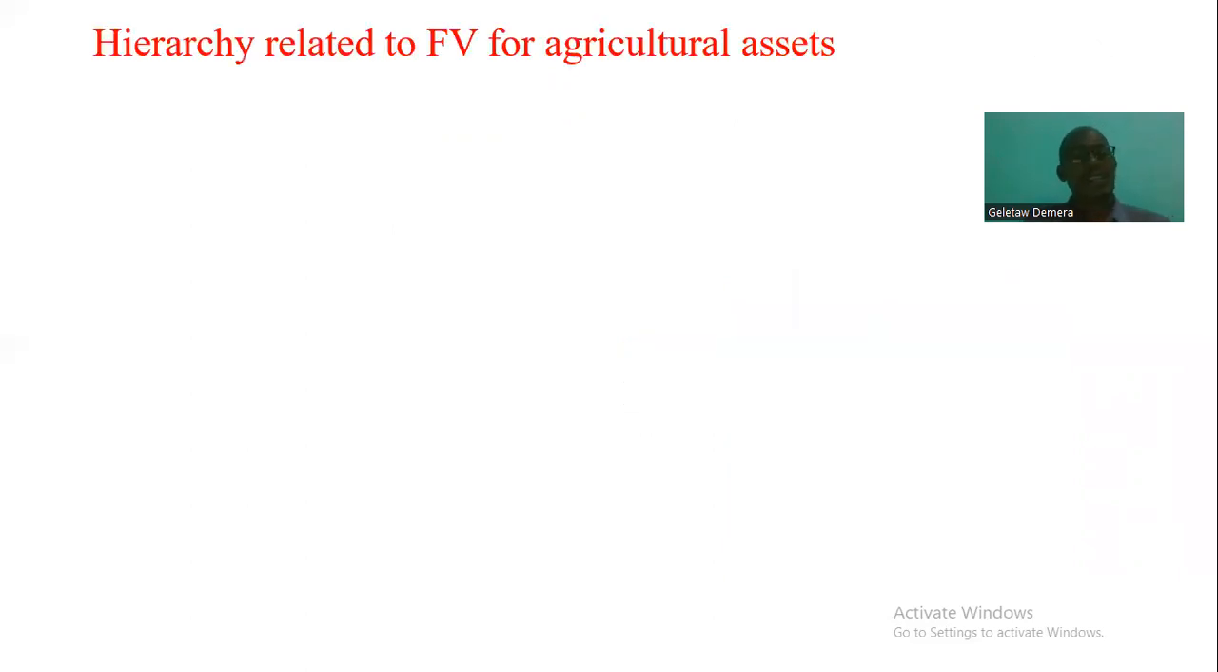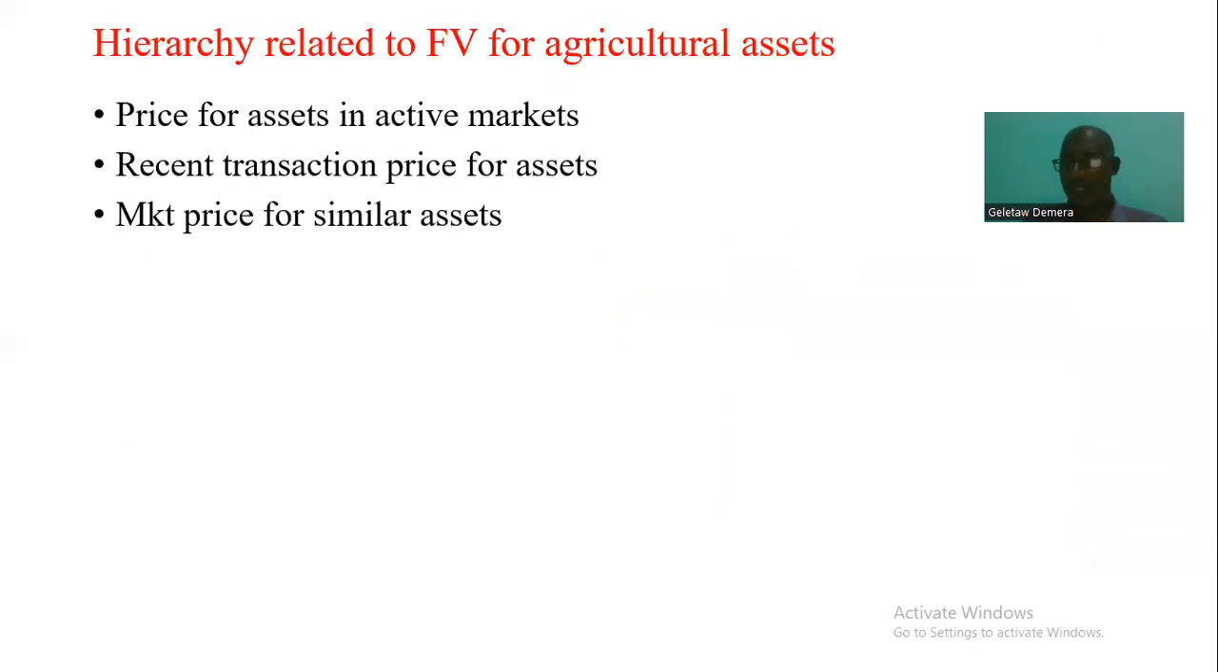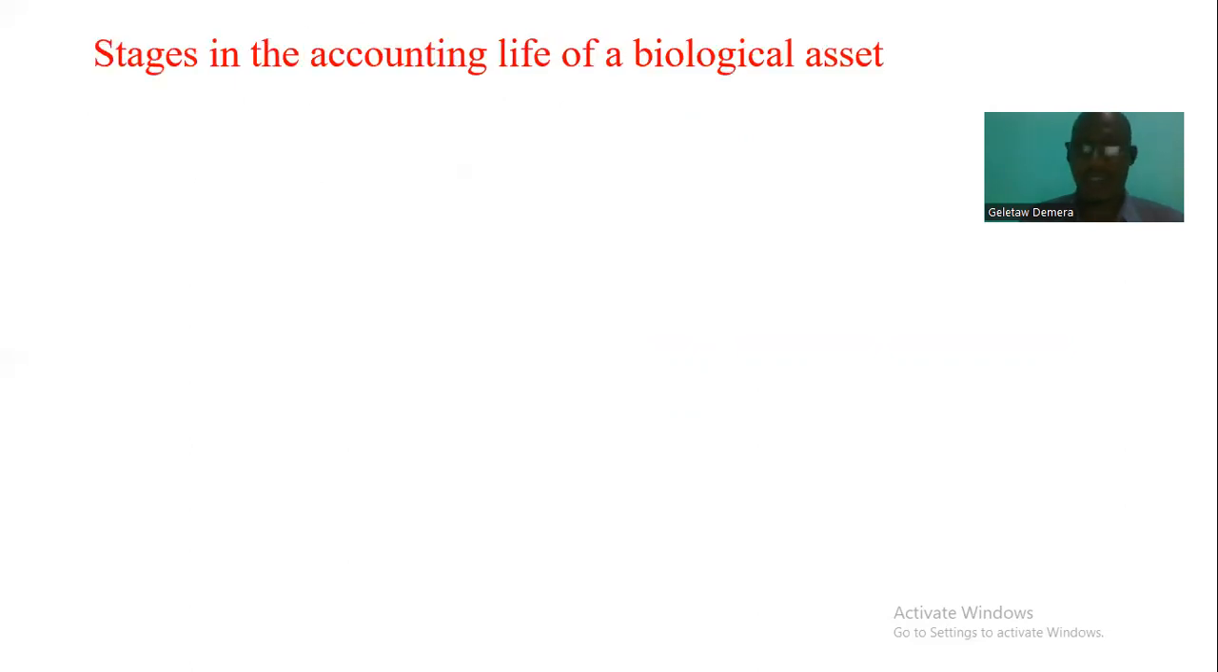The other point is the hierarchy related to fair value, as I said earlier. To get the fair value of agricultural assets, what we do is look at the price of the same assets in the active market. Also, we look at transaction prices of the asset, and the market price of similar assets. If there is a dilemma related to an arm's length transaction or the fair market value to sell the agricultural asset, see the hierarchy, see the local practice.